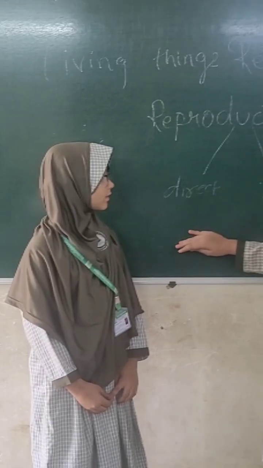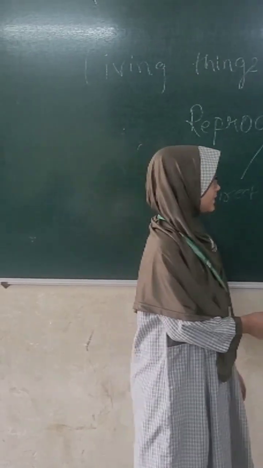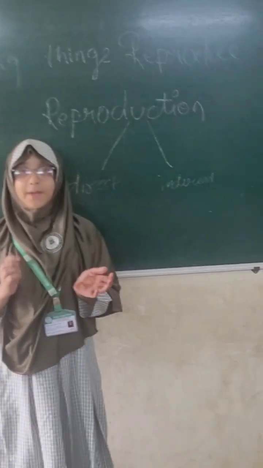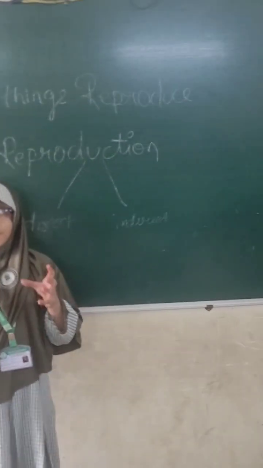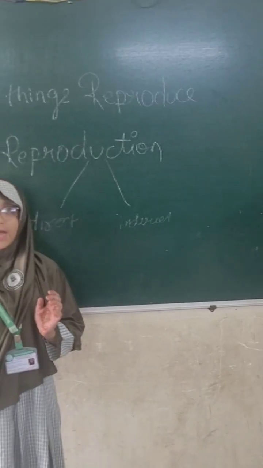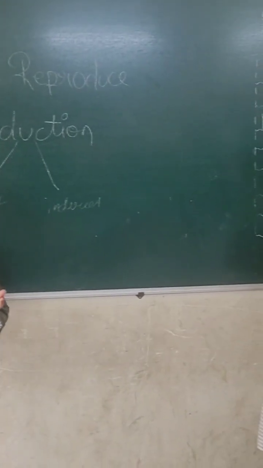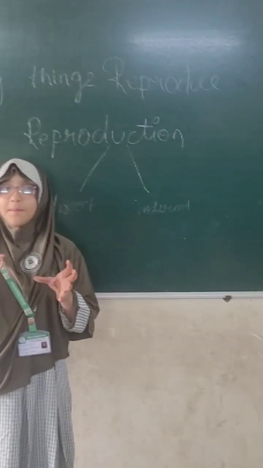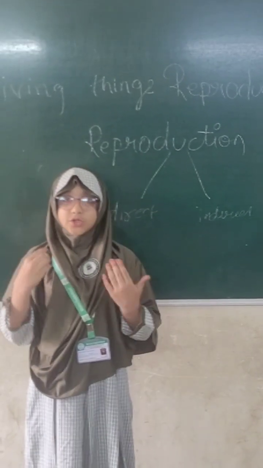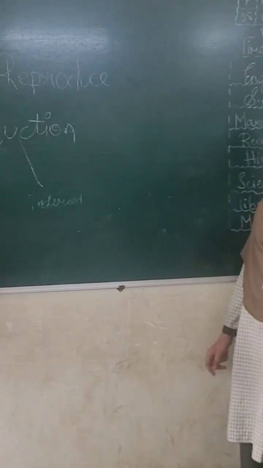This is called direct. And for indirect, I will give you one example. When a baby frog is born, it does not have legs and hands. But an adult frog has legs and hands. A newborn has only a tail. When they become like an adult frog, they also have legs and hands.